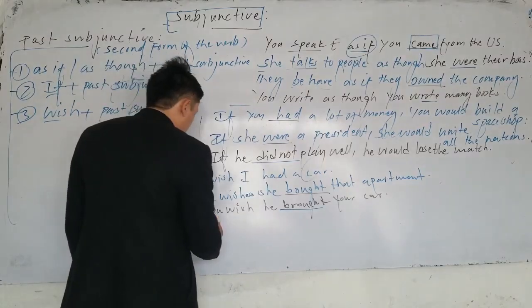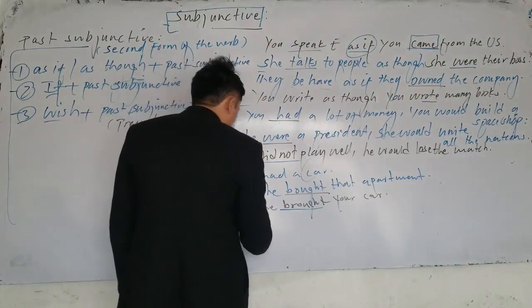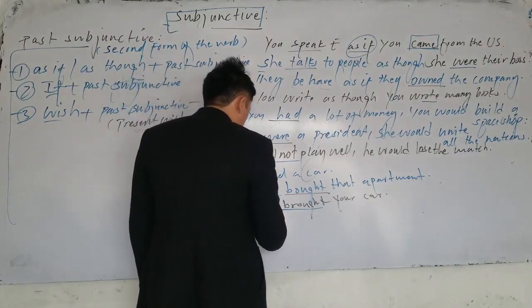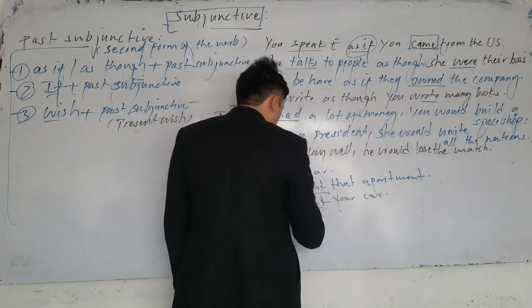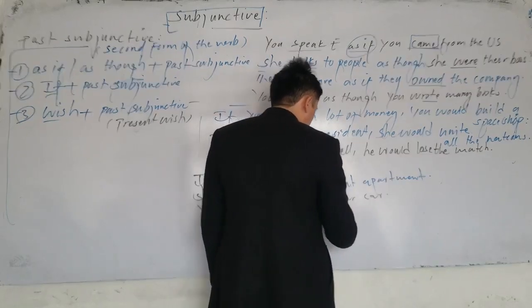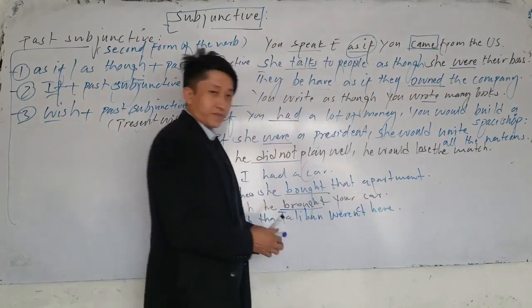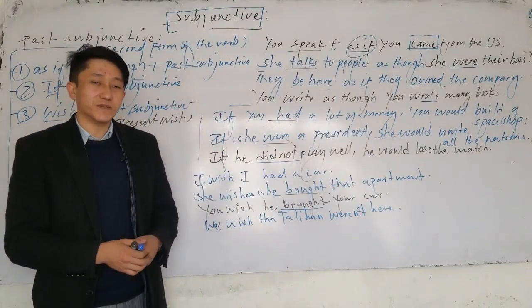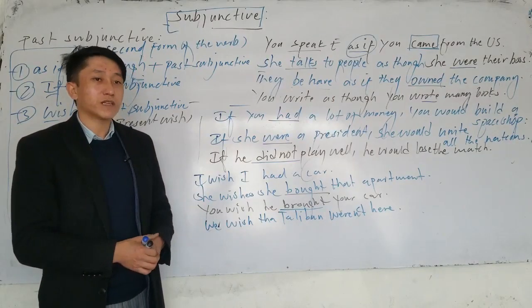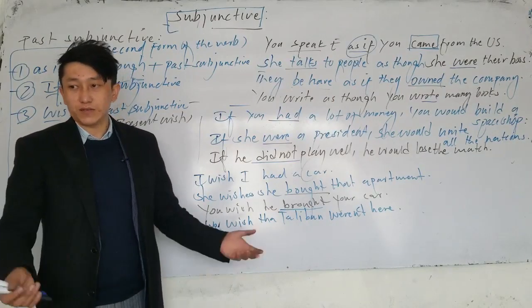So we wish the Taliban weren't here. Which one is subjunctive here? We wish the Taliban weren't here, but they are here.